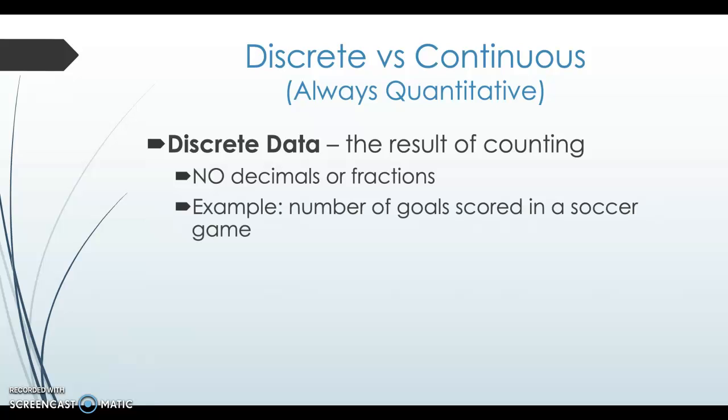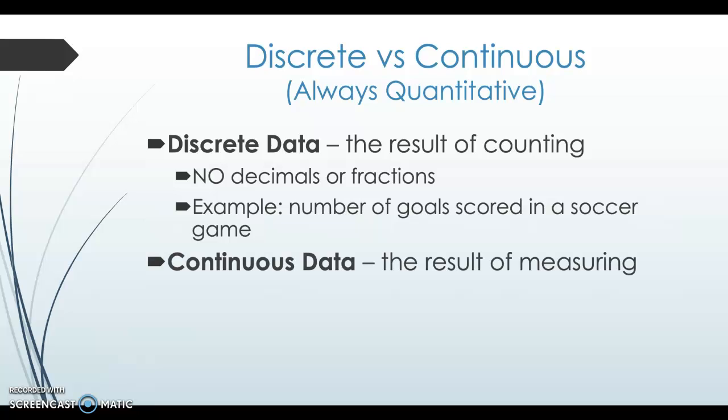An example, we go to a soccer game. The number of goals scored in a soccer game is discrete data. There will not be 2.5 goals scored. No, there could be 1, 2, 3, 4, 5, 80, but those are all whole numbers, right? So no decimals or fractions. So when you're thinking about data, ask yourself, can I have 2.5 of that? Can I have 3.1 of that? If the answer is no, you can have 1 or 2 or 3, that is discrete. Continuous data is the result of measuring.